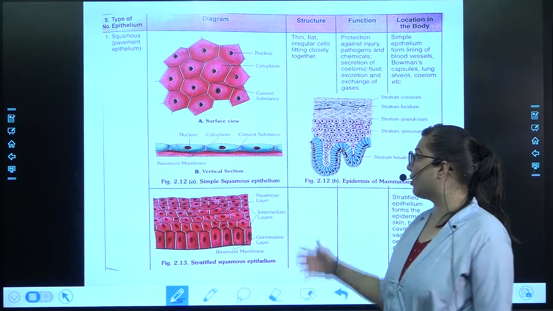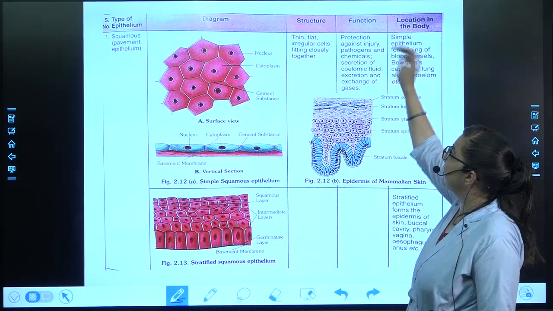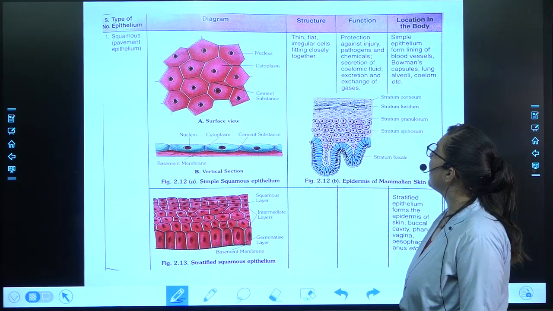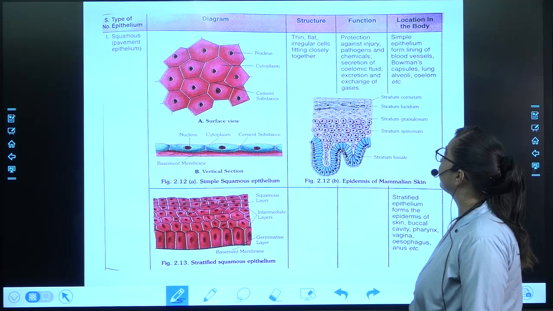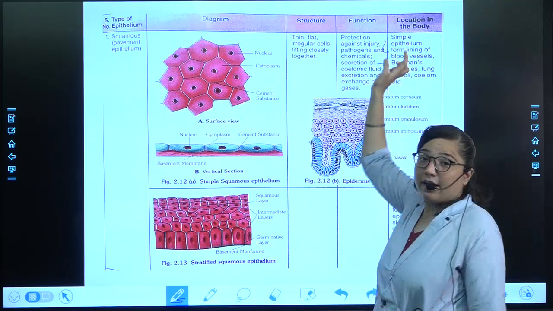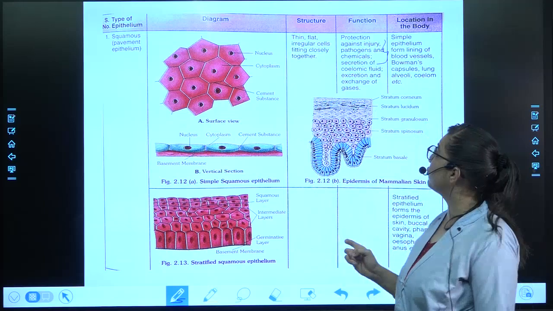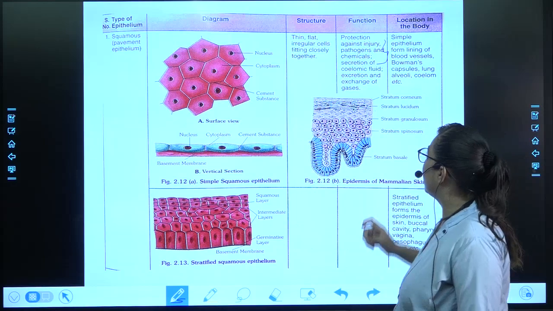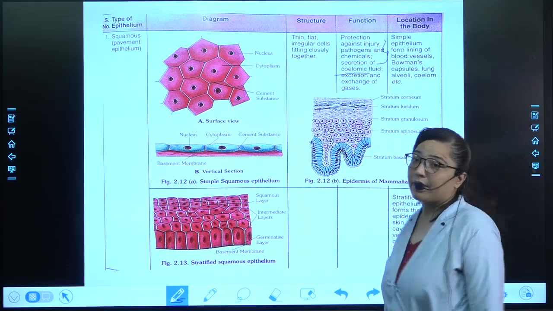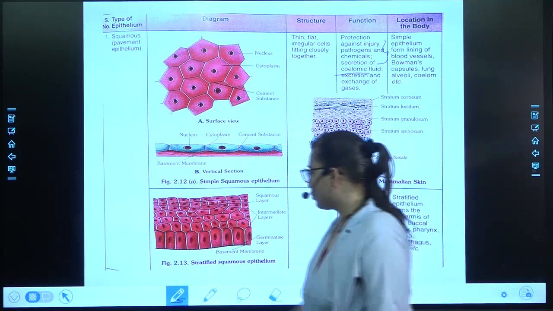What is the function of this now? It will protect against injury, pathogens and chemicals. So this is where it will help out. It will protect against any kind of injury, pathogen and chemicals. Then it helps in the secretion of coelomic fluid. Now you might be thinking, what is this coelomic fluid?